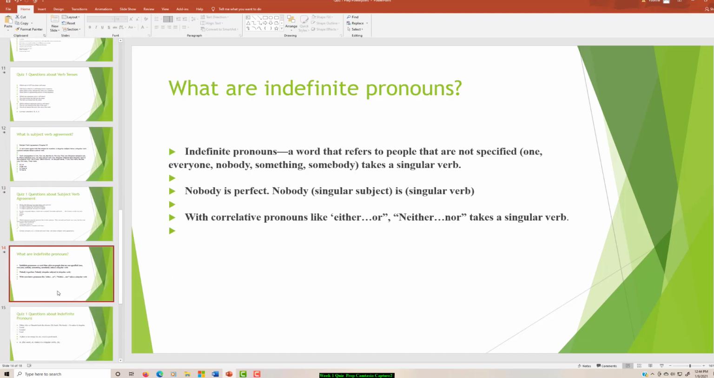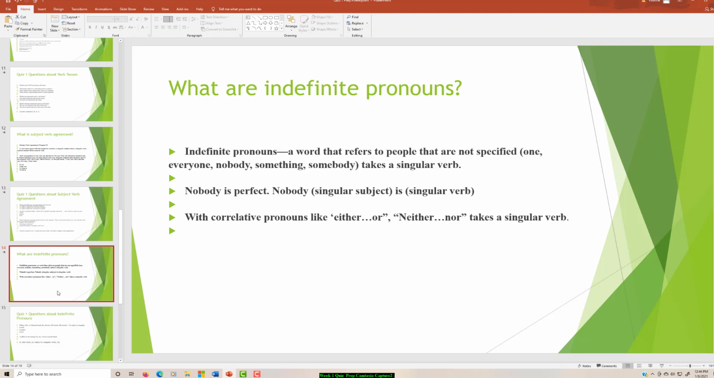What are indefinite pronouns? Indefinite pronouns are words that refer to people that are not specified. And so everyone, nobody, something, all take a singular verb. So nobody is perfect. You don't say nobody are perfect.